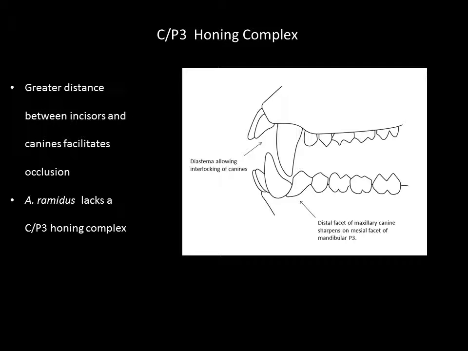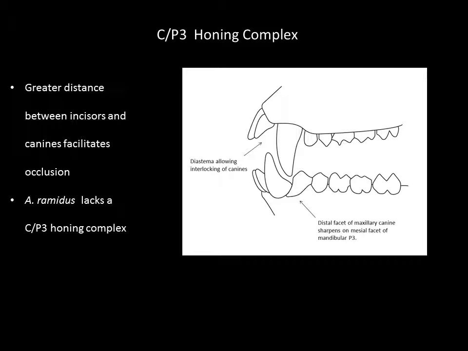So why are males developing this greater projection of the face? And they said it's because, not so much because of the larger canines, but more because of the greater distance required between the upper canine and the incisors necessary for canine occlusion, and the CP3 honing complex where the upper canines hone against the lower premolars, and they're sharpened for combat and tournament behaviour. So it was this diastema or gap between the incisors and the canine that produces this greater projection in the male face relative to females.